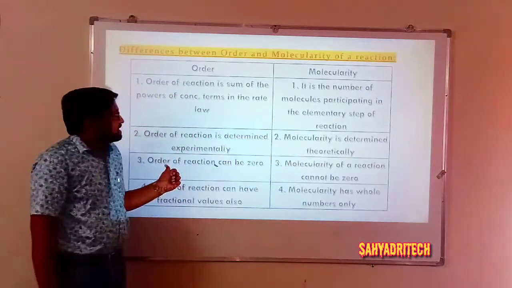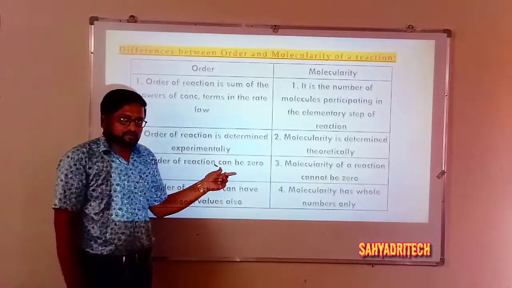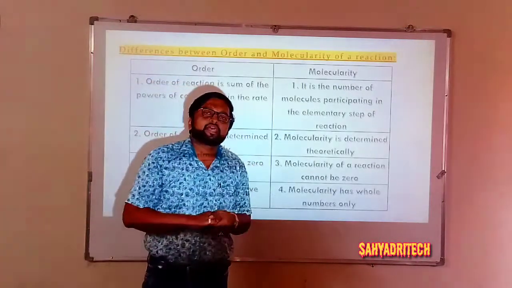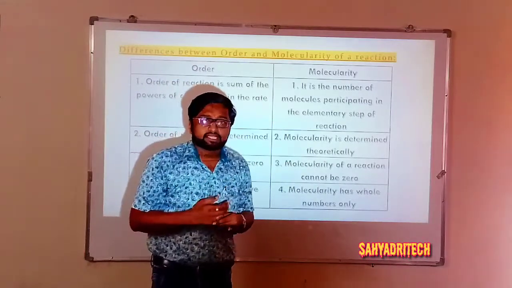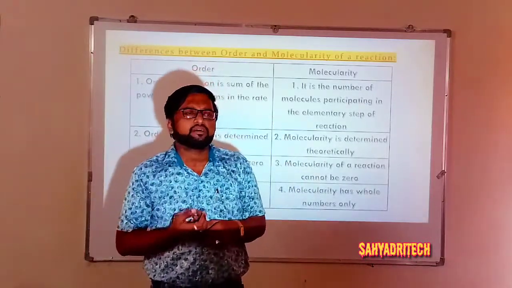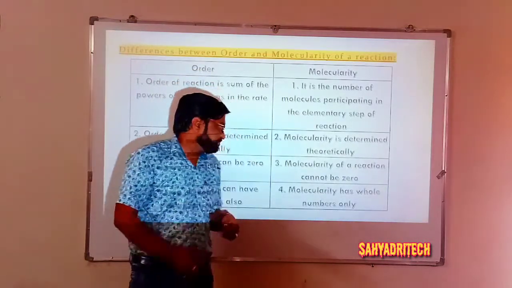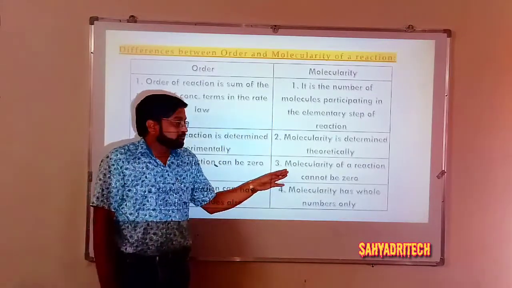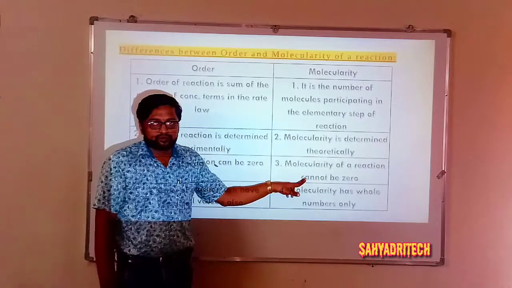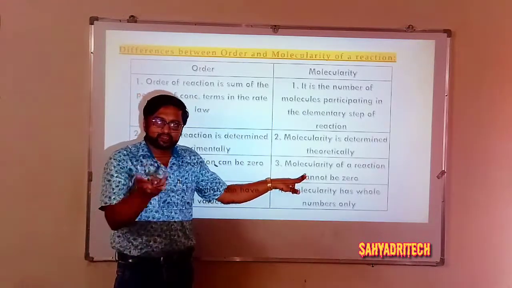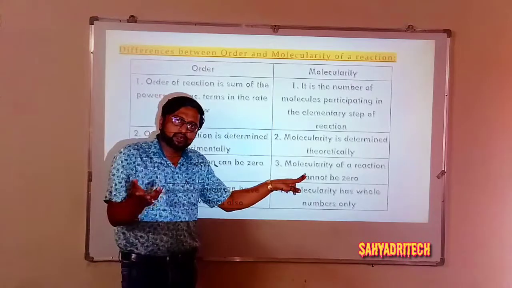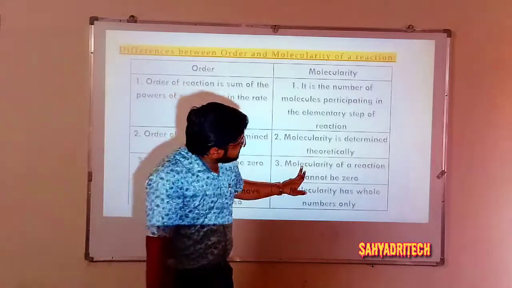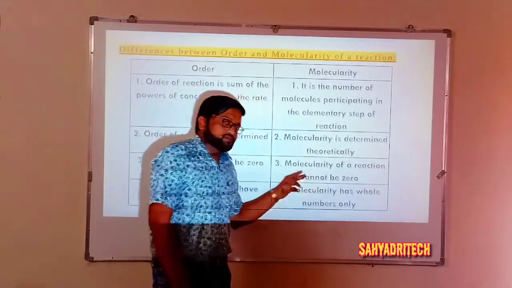Then the third difference, order of a reaction can be 0. As we observed, whenever you go through the examples, you come across an order of a reaction that is 0. That is, when I consider the reaction between H2 and Cl2, there we got order n equal to 0. It means order of a reaction can be 0. But what about molecularity? Molecularity of a reaction cannot be 0. If it is 0, it means there are no reactant molecules at all. If there are no reactant molecules, then there is no consideration of a reaction. Therefore, we say molecularity of a reaction cannot be 0. So that is the third difference.